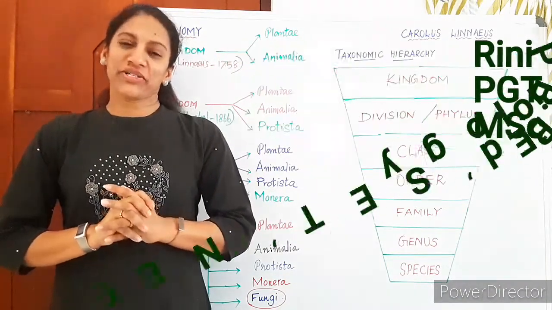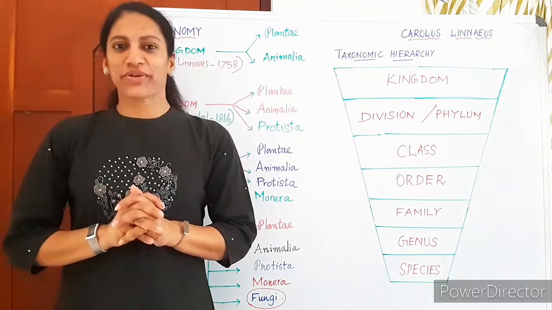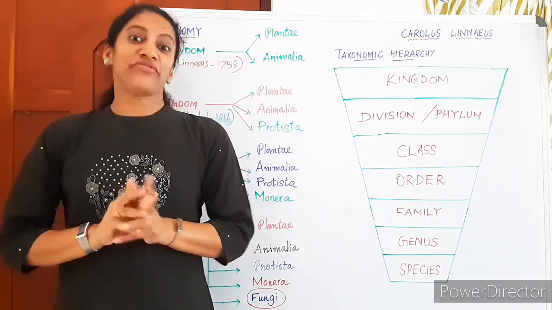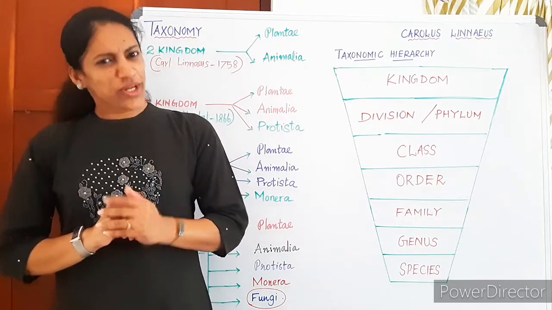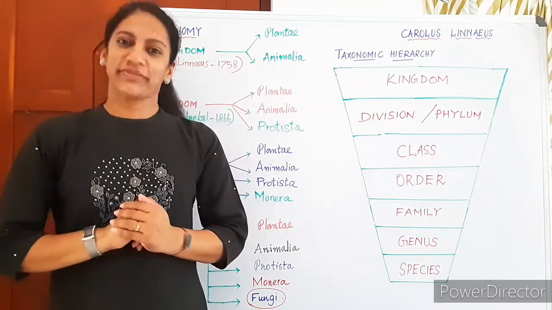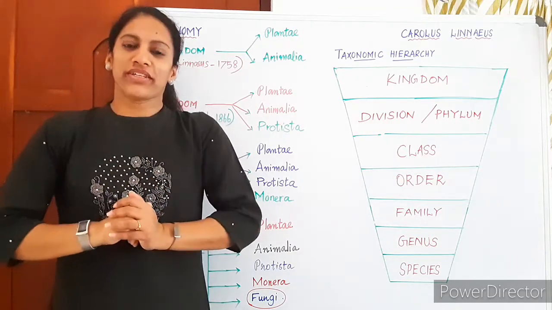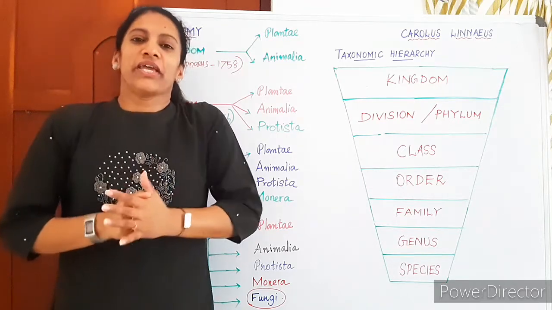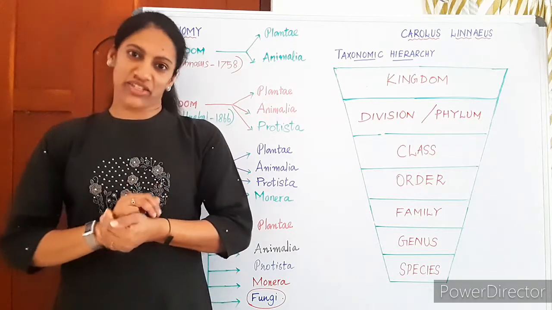Today, I will let you familiarize with another branch of biology, taxonomy. In the first class, you studied what taxonomy is. So, tell me, what is meant by taxonomy? Taxonomy is the branch of biology which deals with naming and classification of organisms. You learned it in the 9th standard.